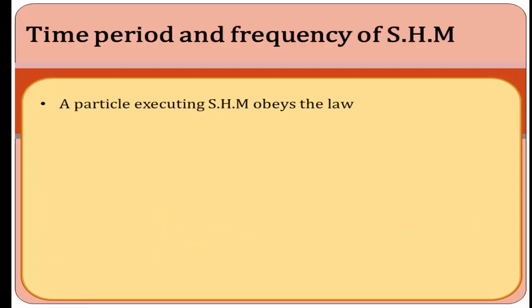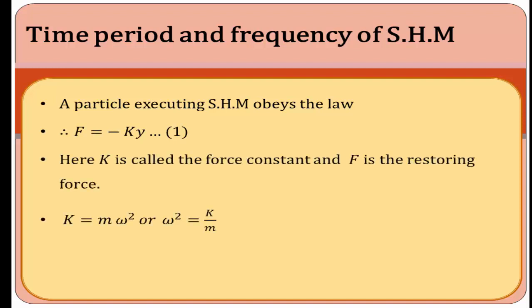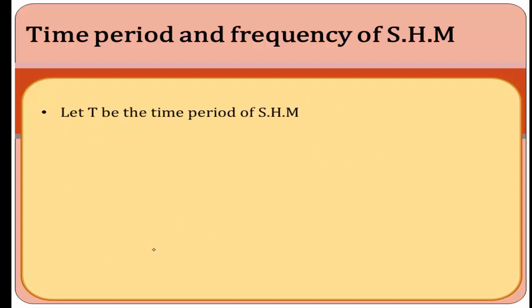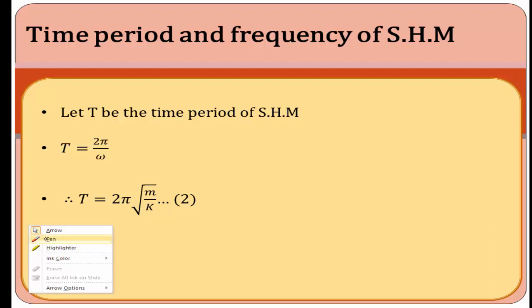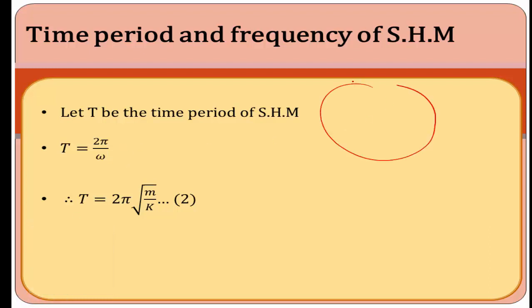Now, time period and frequency of simple harmonic motion. Here a particle executing simple harmonic motion obeys the law F equal to minus ky, where k is the force constant and F is the restoring force. Also k is equal to m omega square, so omega square is equal to k by m, and omega is equal to root of k divided by m. T is the time period of the simple harmonic motion. Time period is defined as the time taken by the particle to complete one revolution, which is 2 pi.